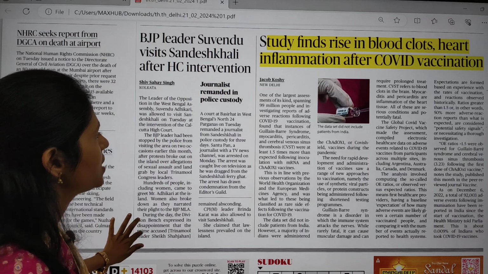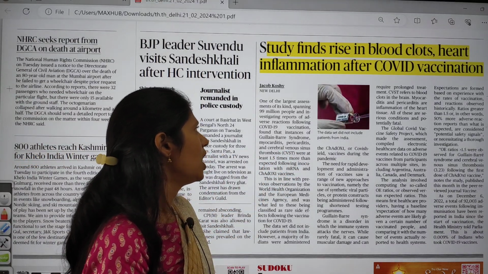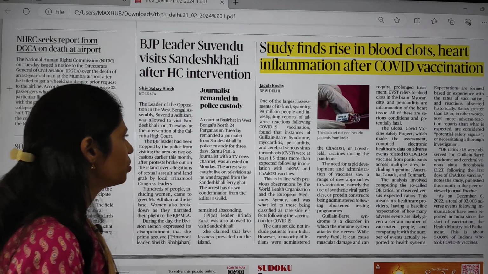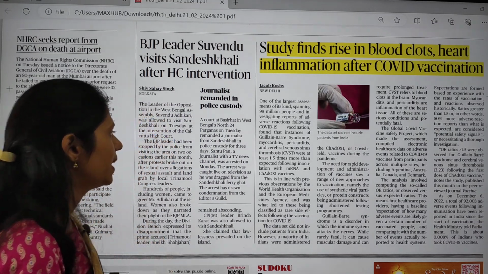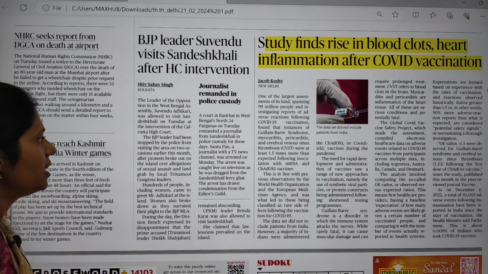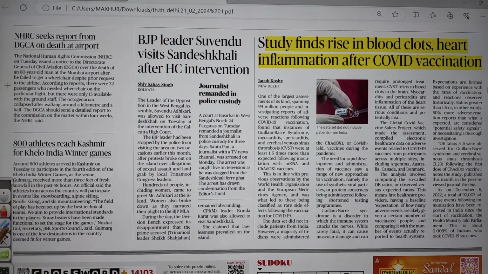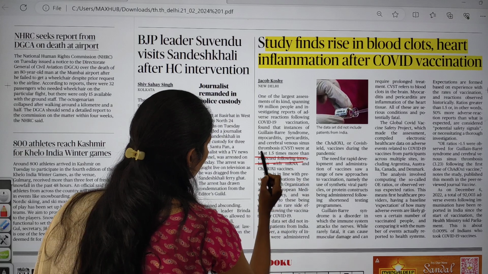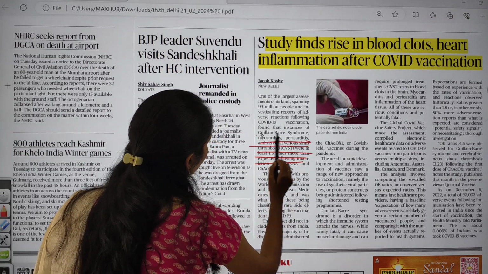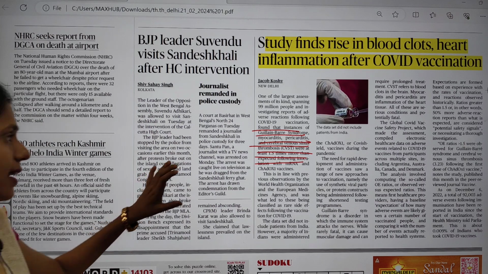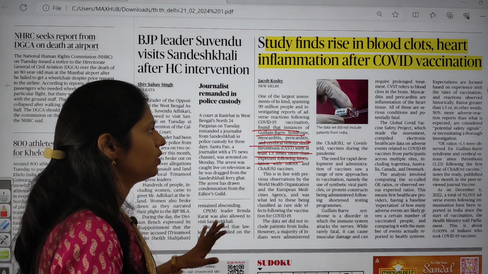And the next topic is: study finds rise in blood clots, heart inflammation after COVID-19 vaccine. There are also instances of Guillain-Barré syndrome, myocarditis, pericarditis, cerebral venous sinus thrombosis, at least 1.5 times more than expected. So after taking this COVID-19 vaccination, there is increased incidence of these heart related issues. So this is what it mainly said.